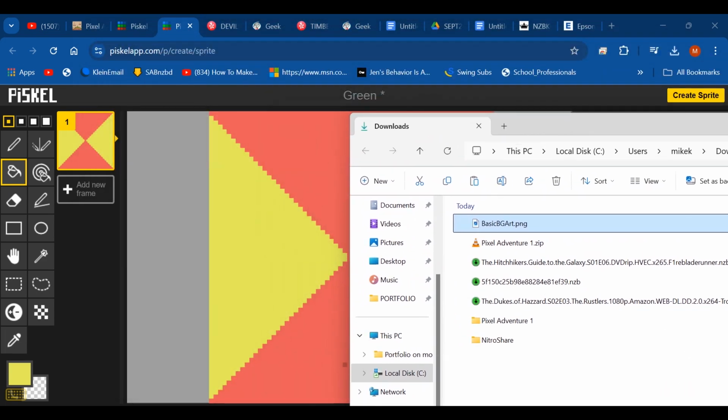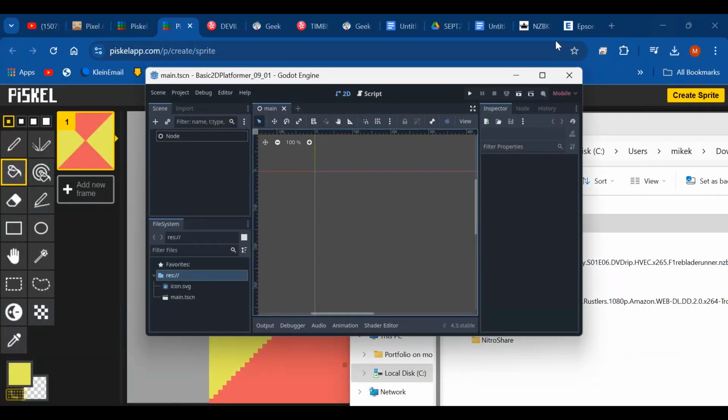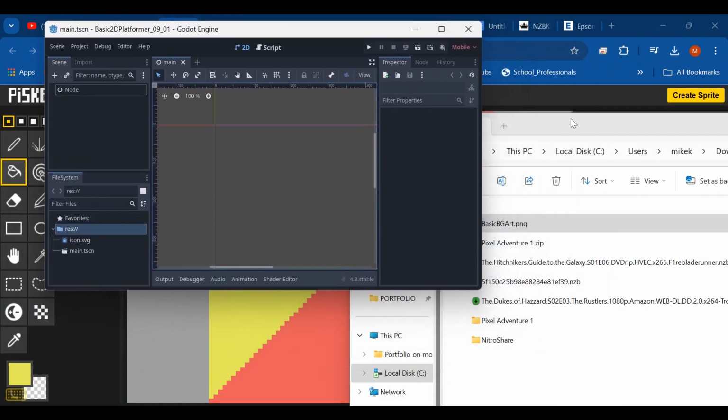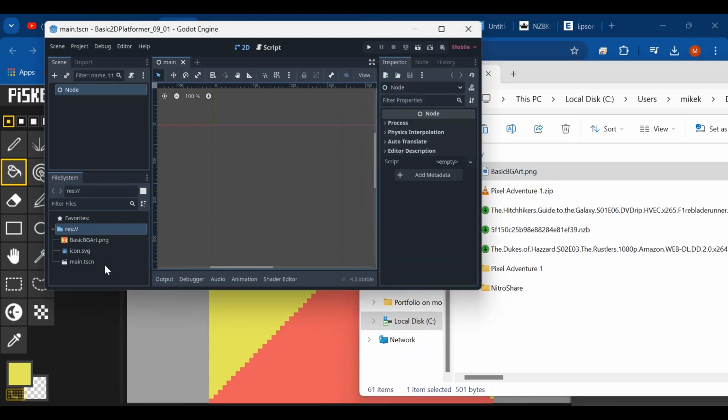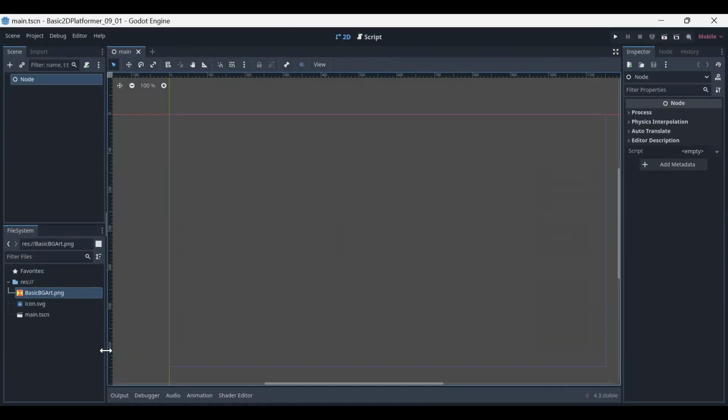Then in Godot, which I'll have open, I should be able to drag it right in so it's in our project now. So we created a 64 by 64 image, and we put it into our file tree over here on the bottom left.